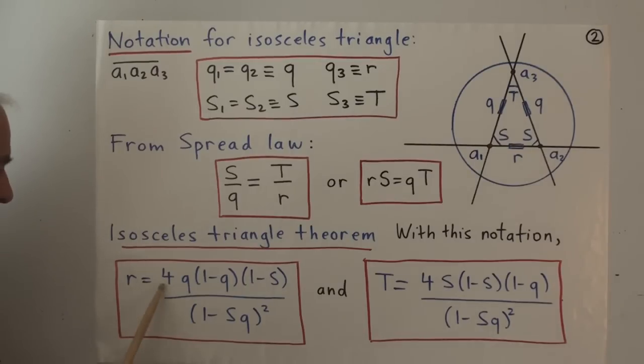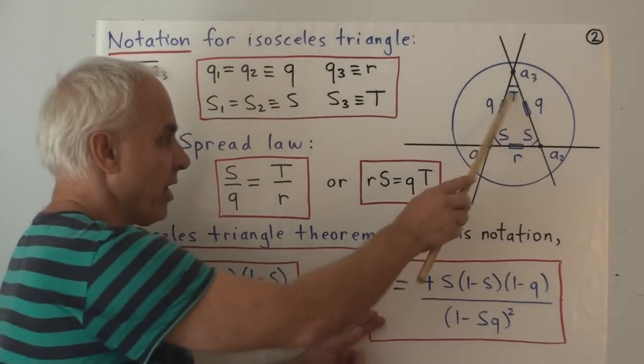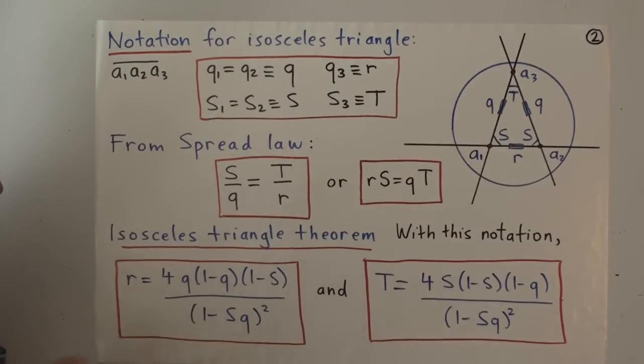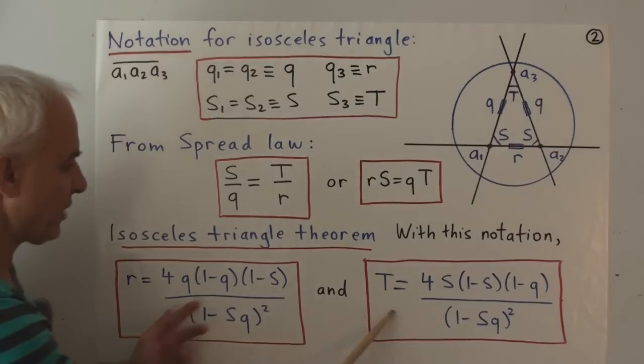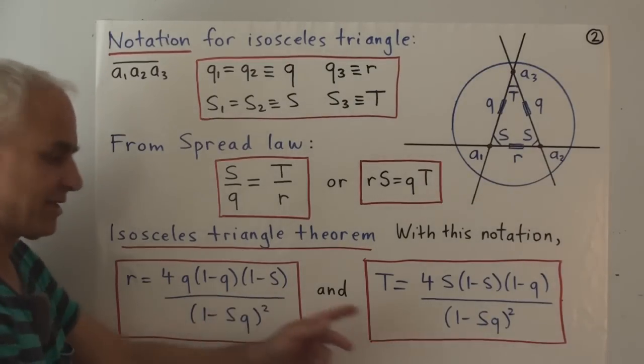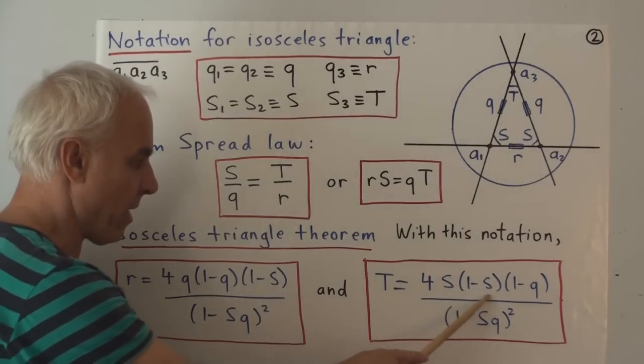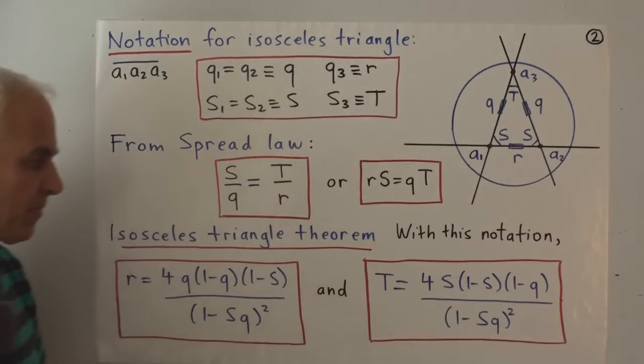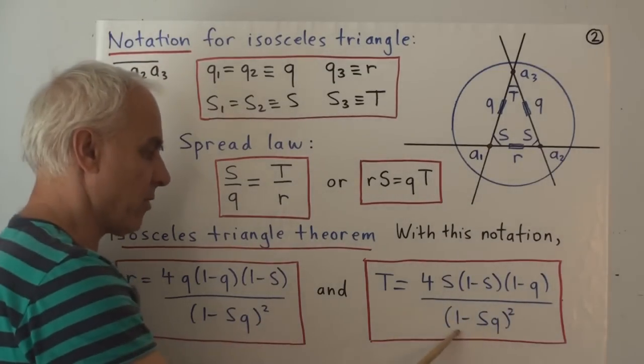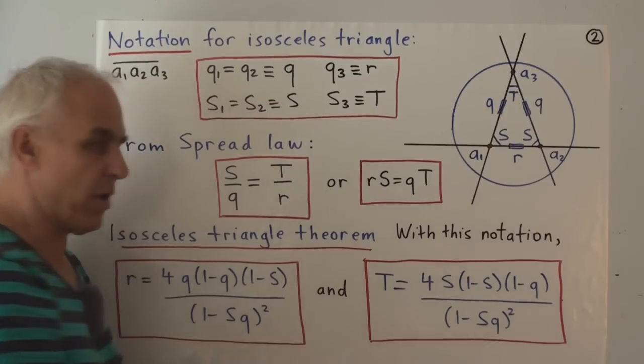So r is equal to 4 times q times 1 minus q times 1 minus S, all divided by 1 minus S times q, all squared. And T, the spread up here, has a very analogous expression. In fact, it's kind of symmetrical with this one. It's what you get when you swap the q and the S. So now it's 4 times S times 1 minus S times 1 minus q, divided by the same denominator, 1 minus S times q, all squared.